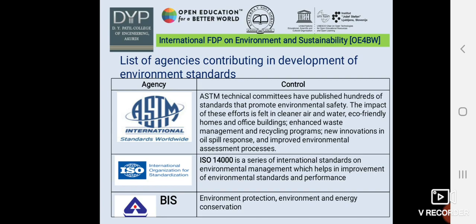Second is ISO 14000, which is a series of international standards on environmental management and helps in improvement of environmental standards and performance. And the third one is BIS. Its function is environment protection and energy conservation.